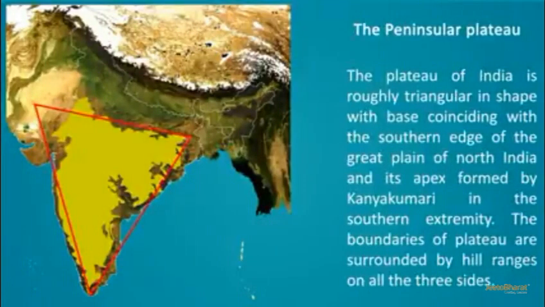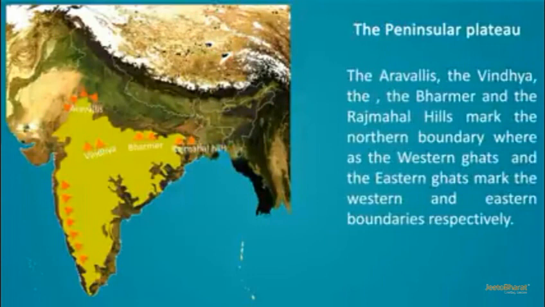Next one is the Peninsula Plateau. What is a peninsula? A peninsula means an area which is surrounded by water on three sides. The plateau of India is roughly triangular in shape with its base coinciding with the southern edge of the Great Plain of North India and its apex formed by Kanyakumari in the southern extreme. The plateau is surrounded by hill ranges on all three sides. The Aravalli, the Vindhya, the Satpura and the Rajmahal hills mark the northern boundary, whereas the Western Ghats and the Eastern Ghats mark the western and eastern boundary respectively.